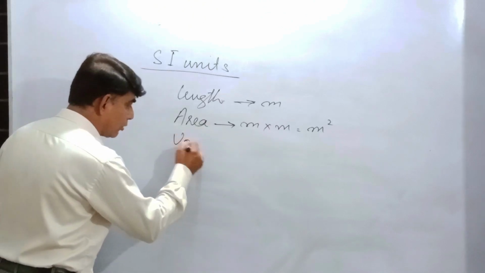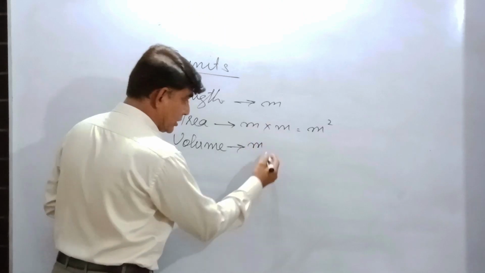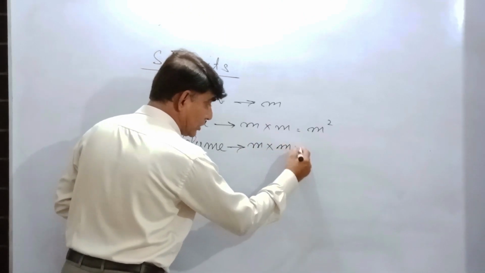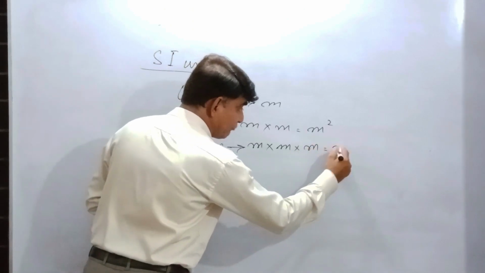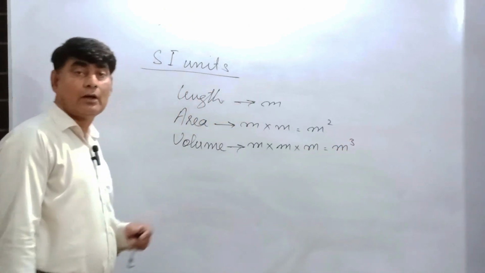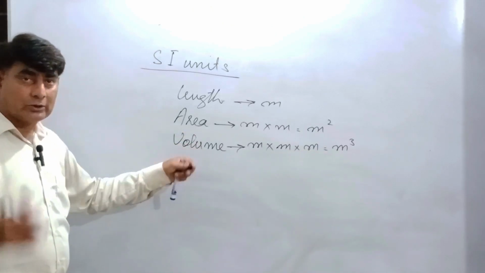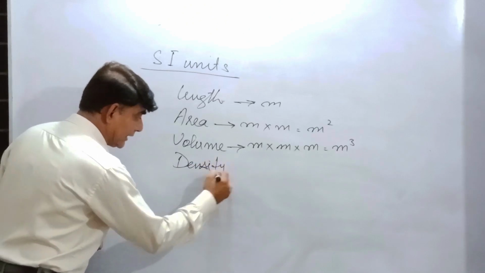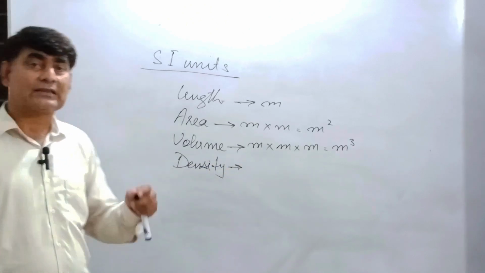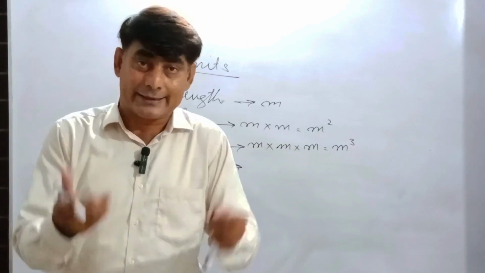Now we are talking about volume. Length in meter, breadth in meter, and height or thickness in meter, then we have meter cube. It is also a derived unit for the derived quantity volume. Are we talking about density? Density is the ratio between mass and volume. So the quantity of matter present in a unit volume is called density.